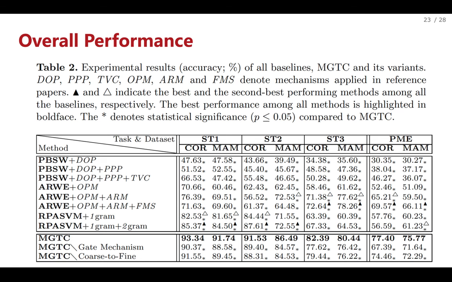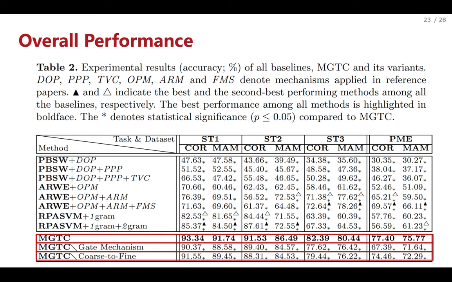The overall results are summarized in the table. We can see that MGTC consistently outperforms all methods on all three subtasks with statistical significance. From ablation studies, we can see that the performance improves after employing the gate attention mechanism and course-defined learning. That is to say, both the gate attention mechanism and course-defined learning can improve accuracy, which shows the effectiveness of the two mechanisms. This is consistent with our intuition that training course tasks in advance before fine-grained tasks can lead to better learning of procedural knowledge.